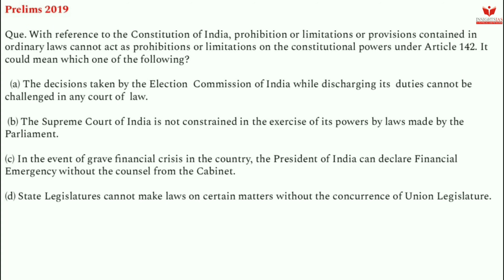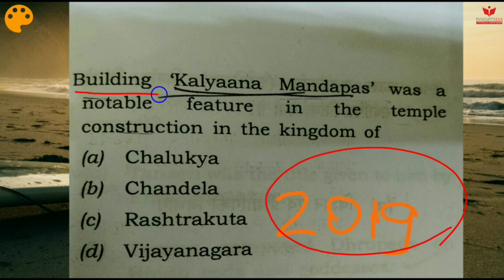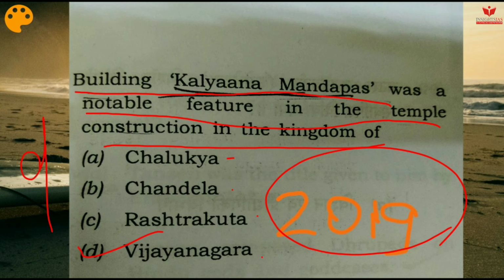Okay, so let's discuss another question. This question was asked in Prelims 2019. Building Kalyana Mandapas was a notable feature in the temple construction in the kingdom of Chalukya, Chandela, Rashtrakuta, Vijayanagara. The right option is answer D, that is Vijayanagara.